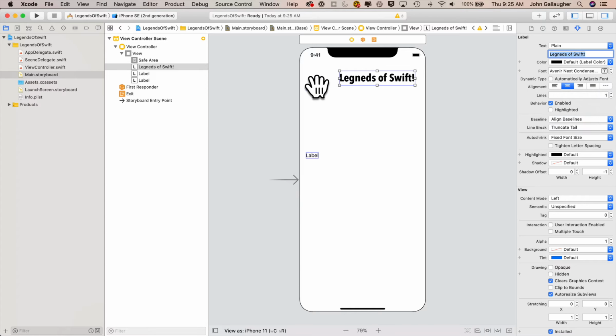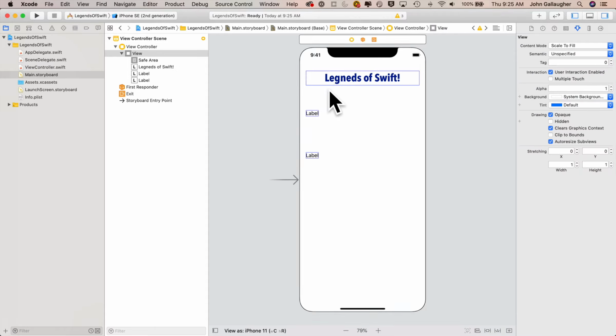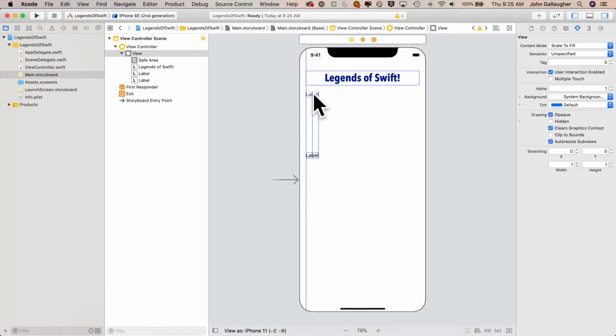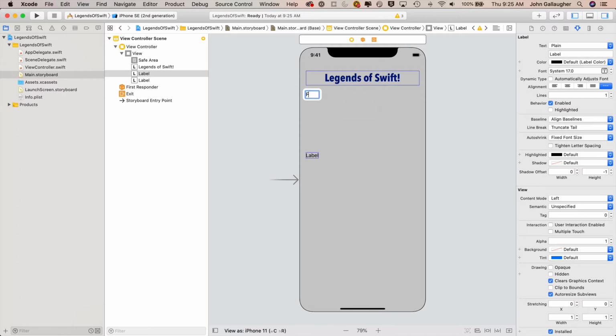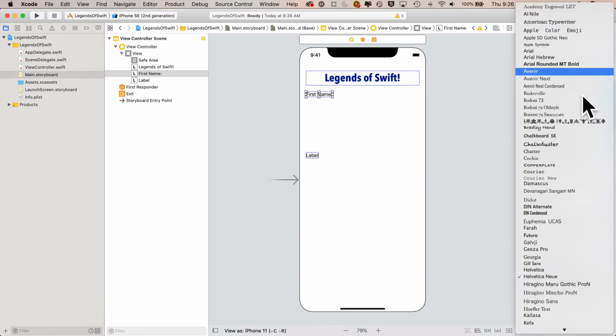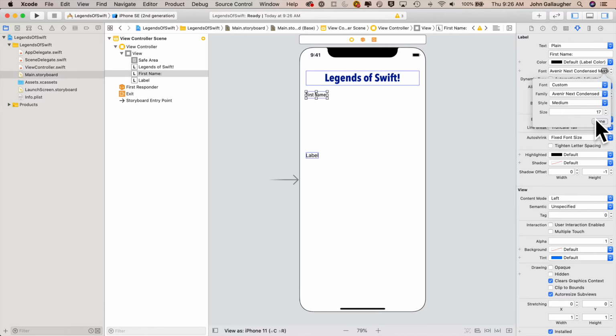Let me just move my interface around here, stretch out my Legends of Swift label, and I'll set this color to this nice deep blue. Whoops, once again my terrible spelling strikes. Gotta fix Legends. There we go. Now this next label will have the static text, first name, colon. I'll set the font up to a custom font, Avenir Next Condensed again. Let's make that medium. We'll keep it at 17 points. And we'll also set the text color to that nice deep blue.